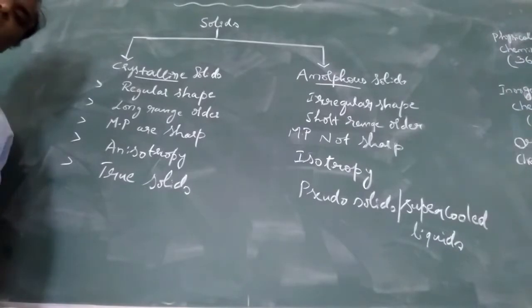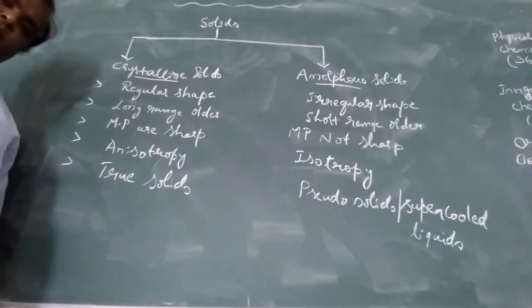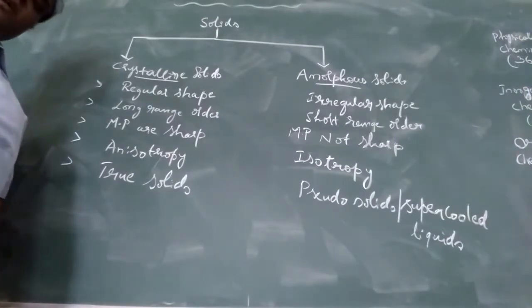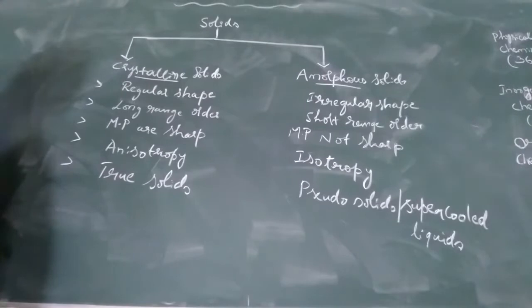Crystalline solids have a regular shape, either rectangular or triangular. When you cut a crystal into two pieces, it gives the same type of shape.